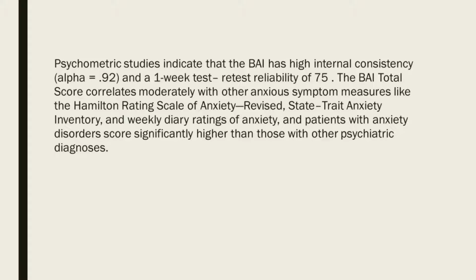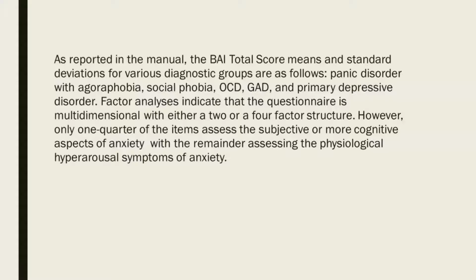Psychometric studies indicate that the BAI has high internal consistency, alpha equal 0.92, and a 1-week retest reliability of 0.75. The BAI total score correlates moderately with other anxious symptom measures like the Hamilton Rating Scale for Anxiety, Revised, State-Trait Anxiety Inventory, and weekly diary ratings of anxiety, and patients with anxiety disorders score significantly higher than those with other psychiatric diagnoses. As reported in the manual, the BAI total score means and standard deviations for various diagnostic groups are as follows: panic disorder with agoraphobia, social phobia, GAD, and primary depressive disorder.